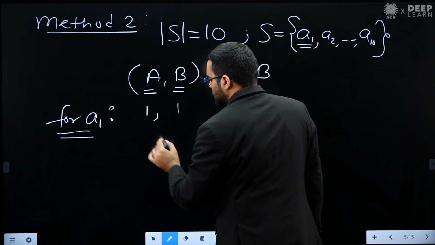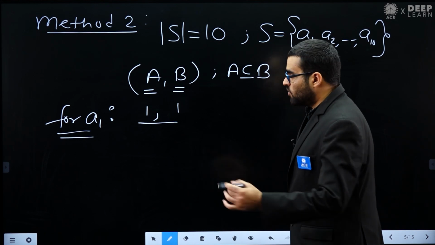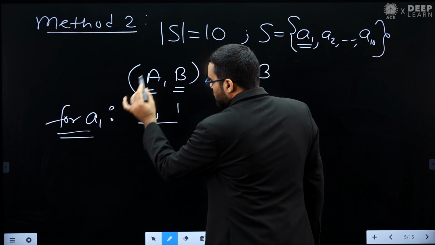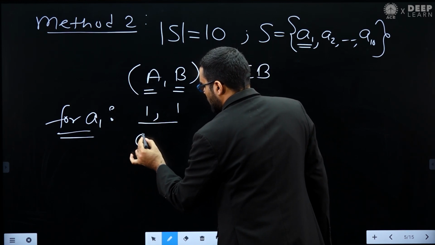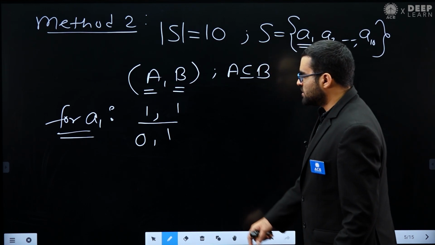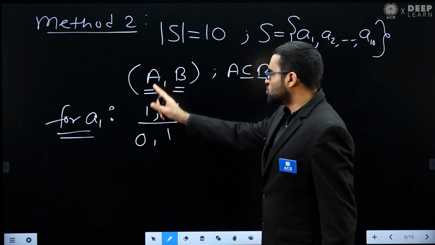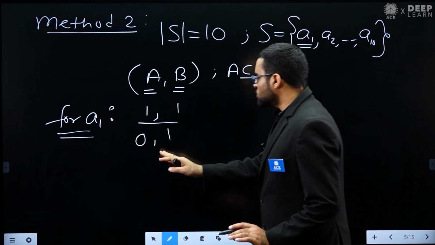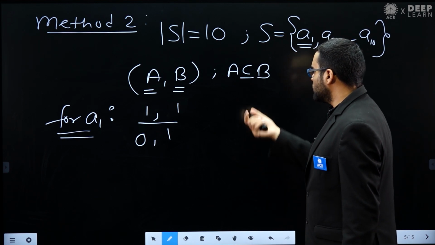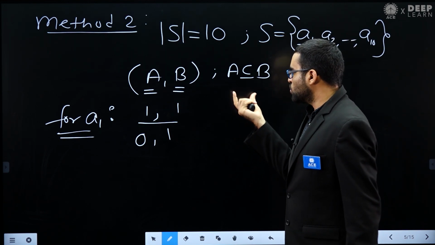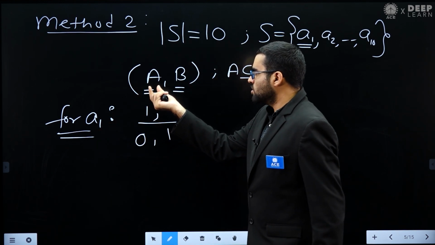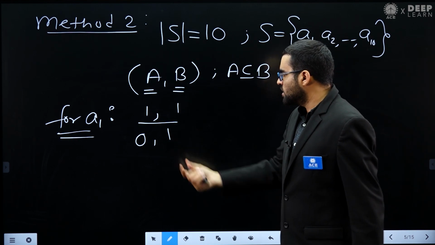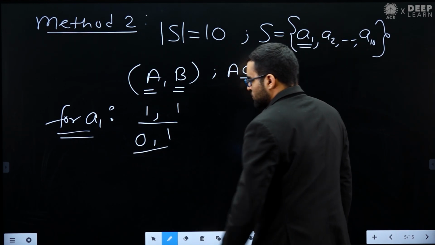So for this A1, this is one possible choice. What is another possible choice? I do not put this A1 in A and I put this A1 in B. Basically, this element A1 does not belong to A, but it belongs to B. In this situation also this condition is satisfied, because A1 is not present in A, but yes, it can be present in B.